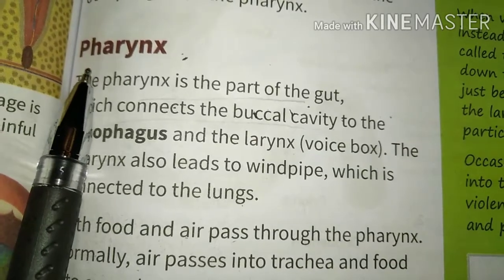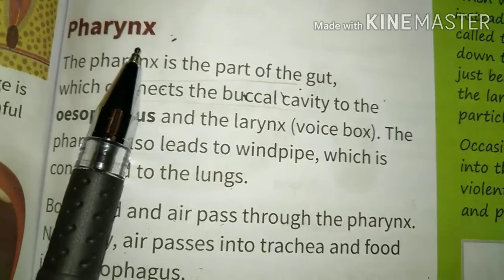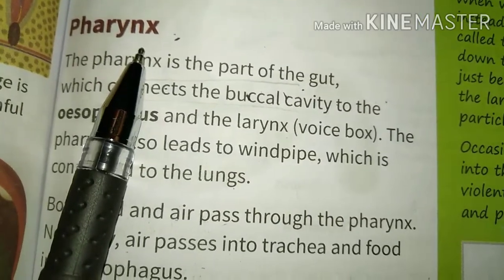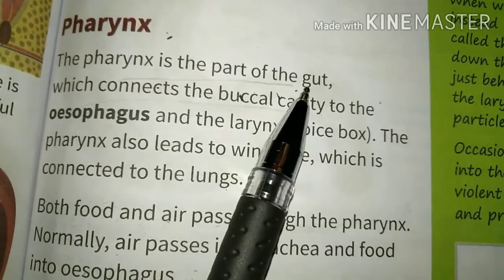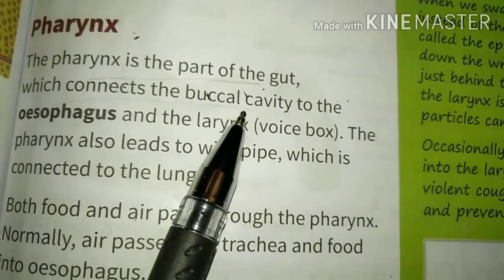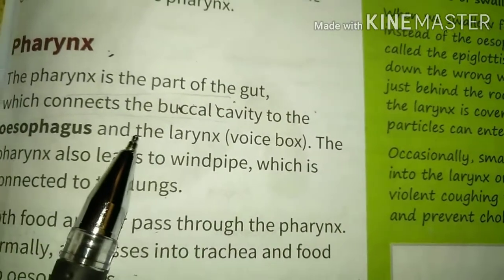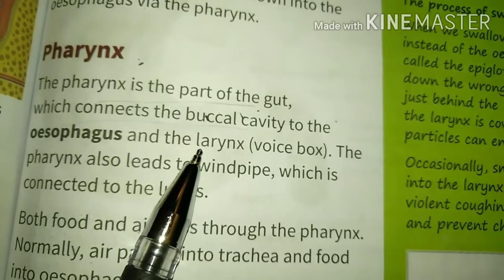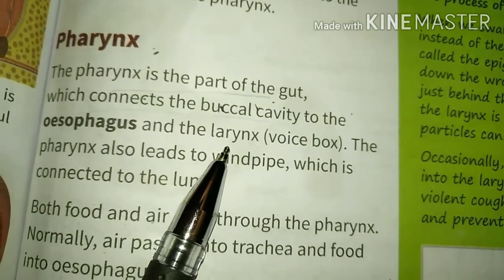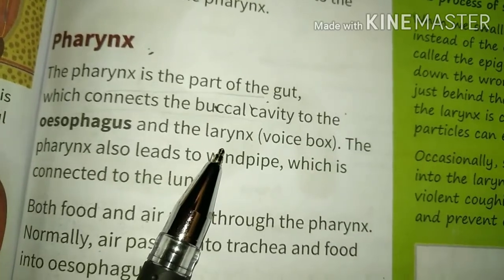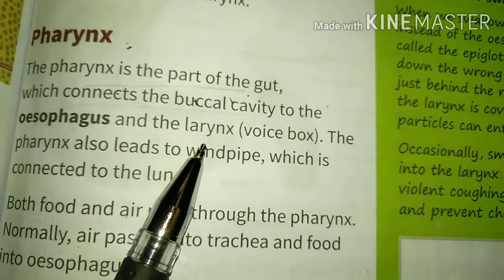Pharynx is one of the important parts of our alimentary canal because it is a common passage for food and air both. The pharynx is the part of the gut which connects the buccal cavity to the esophagus and the larynx. It is a very important part of our digestive system. Buccal cavity means the mouth leads into the buccal cavity.